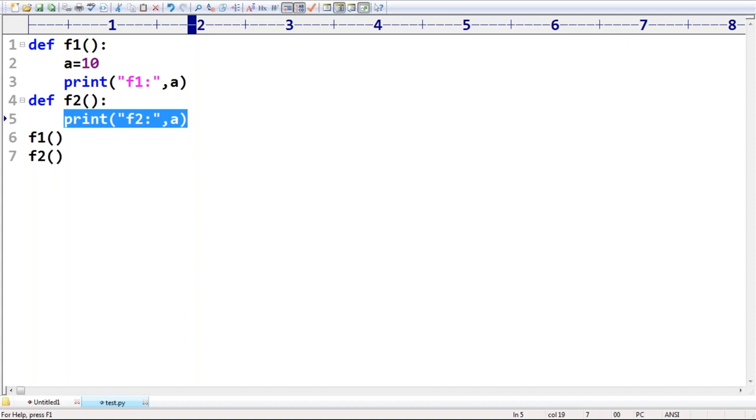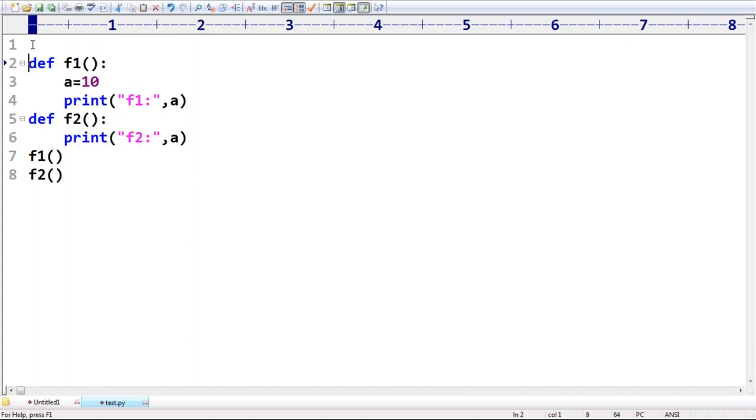Now take a bit very special care. Observe that very carefully. Don't get confused. Most of the people are getting confusion here. a is equal to 10, I'm taking. Is it a local variable or a global variable? This one is a global variable, right?